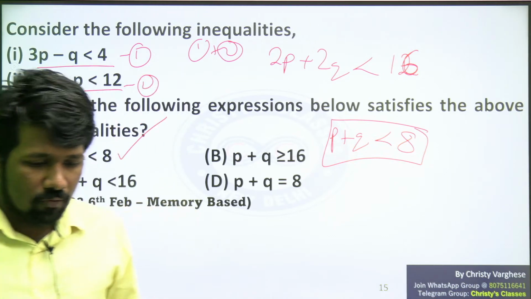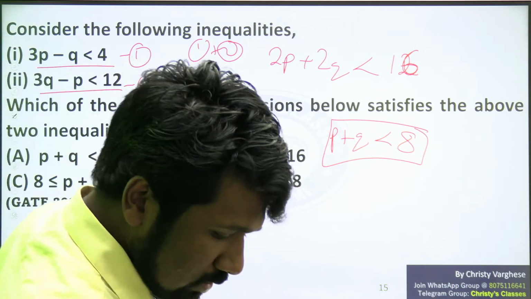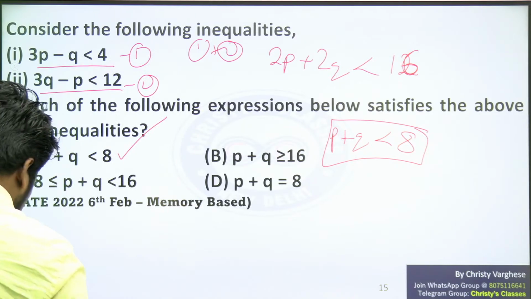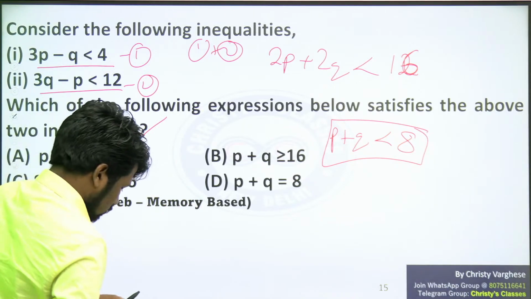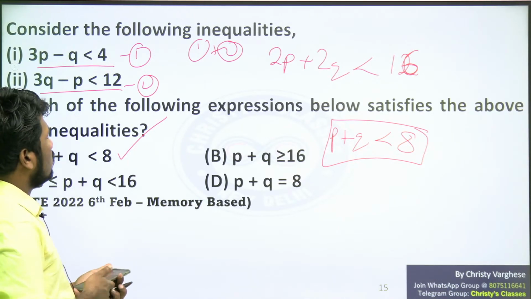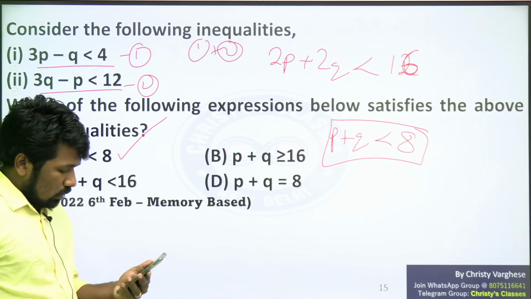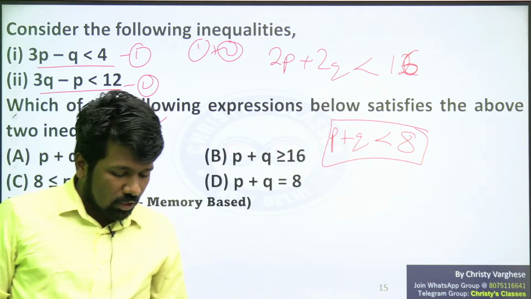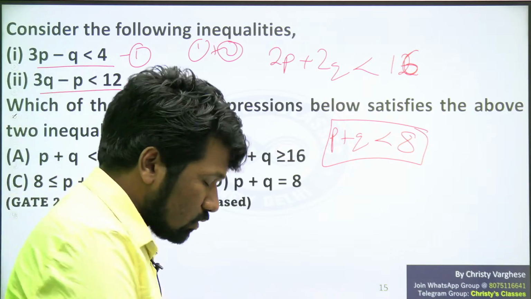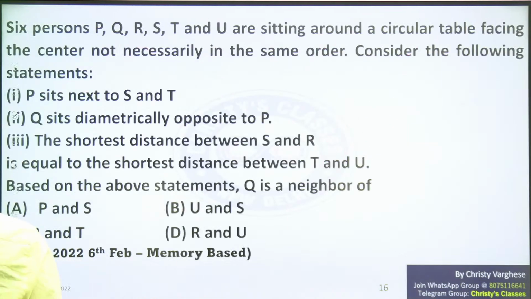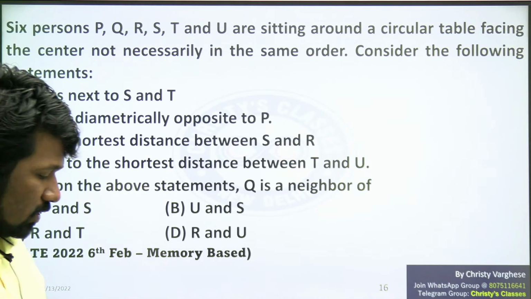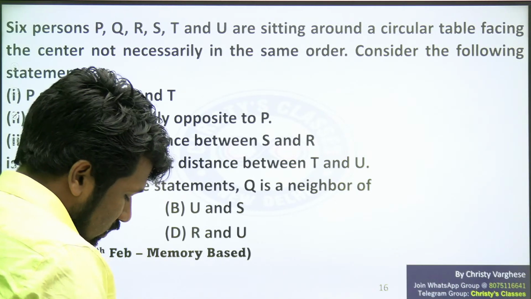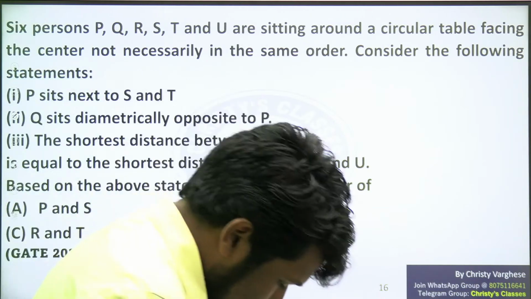Is that clear to all of you why option A is the correct answer? Please respond. So with respect to the answer options, we need to form our solution. If that is clear, try the next question. A seating arrangement problem came in this set. Seating arrangement we have discussed few examples in our course also. Make it try.